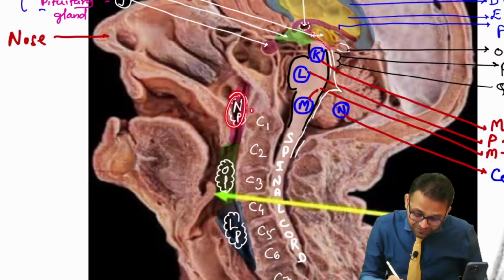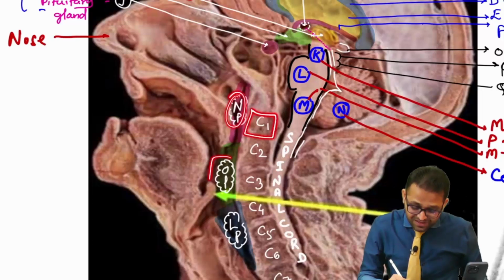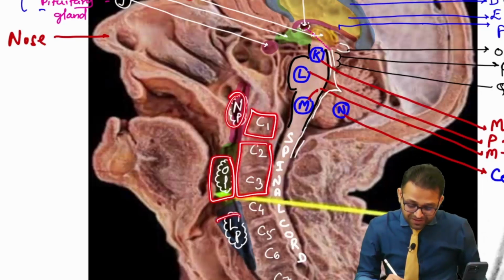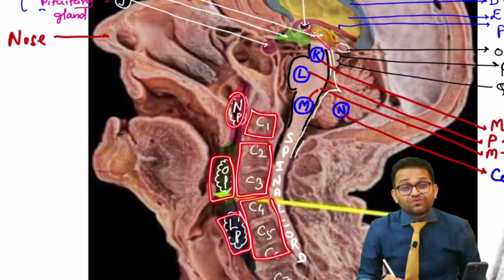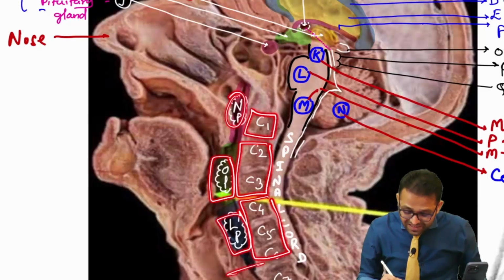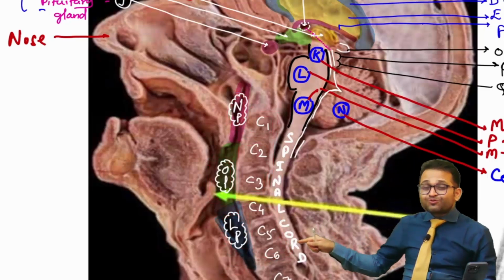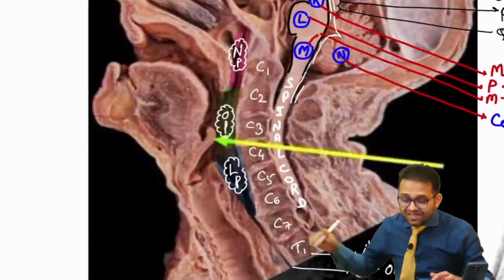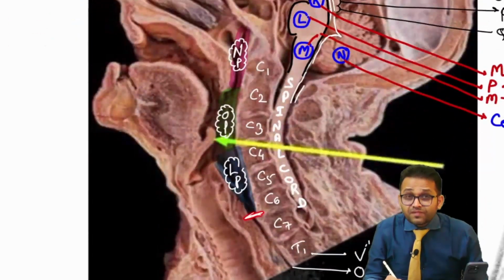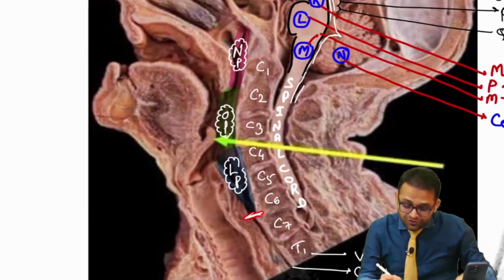First part of the pharynx, one cervical vertebra; next part of the pharynx, two cervical vertebrae; third part is having three cervical vertebrae. So you can see the pharynx is ending at which level? C6 level. So this is your very important question. The pharynx ends at which level? Answer is C6. Now this pharynx is continued as the esophagus.